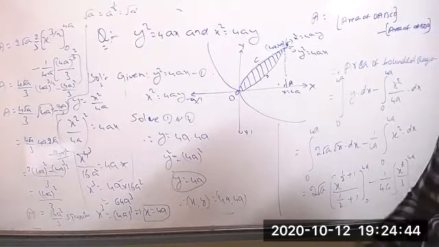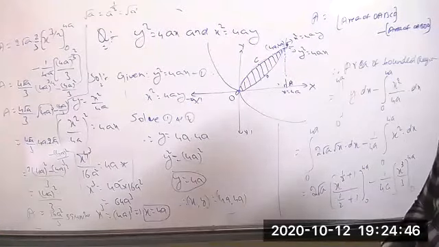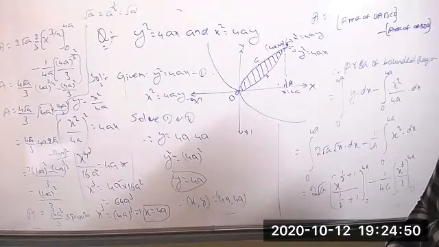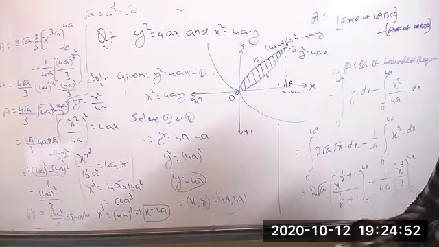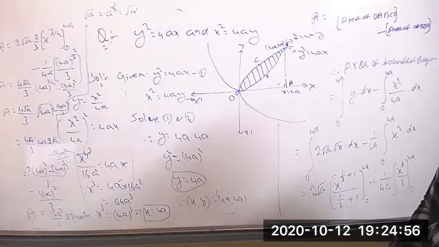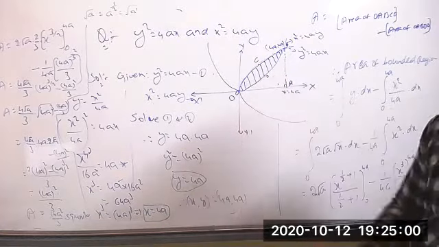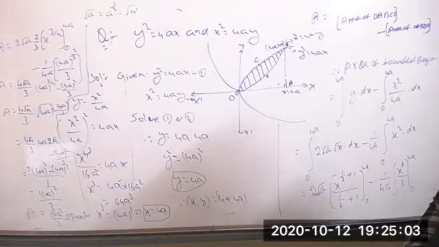Because we are taking the direct parabolas, but we are not taking any particular parabola equations. We are taking here only directly the general form of the parabola. That means if they give anything about the area of the bounded region, you can directly apply that formula. 16a square by 3 is the actual formula it is.